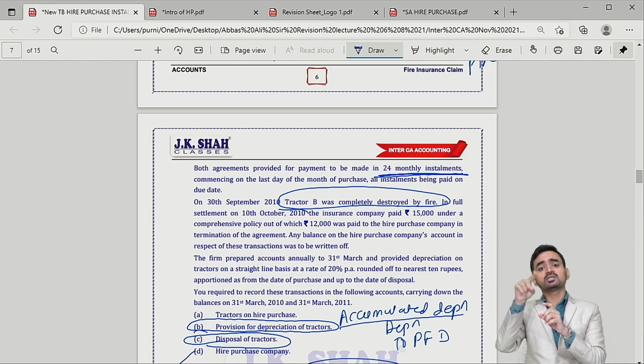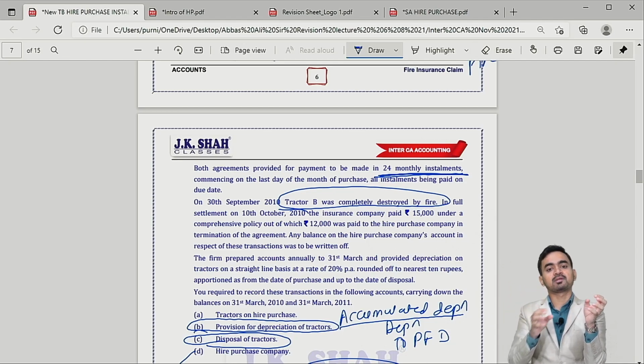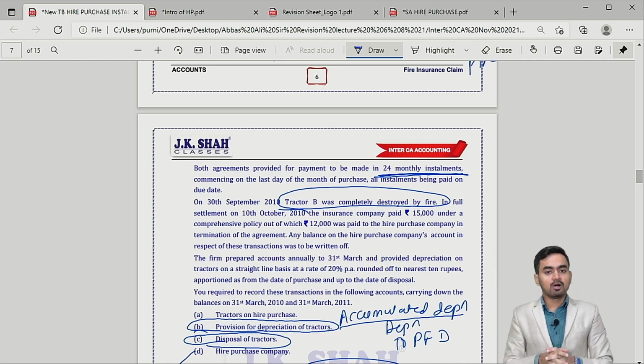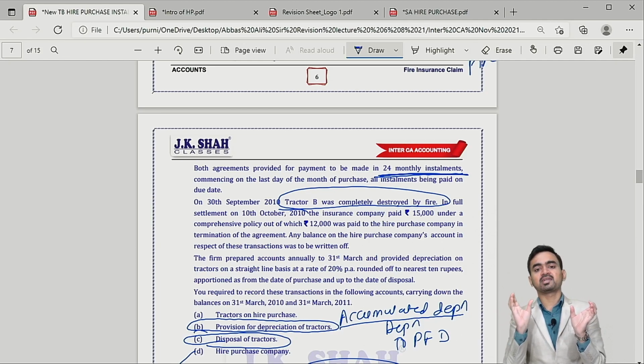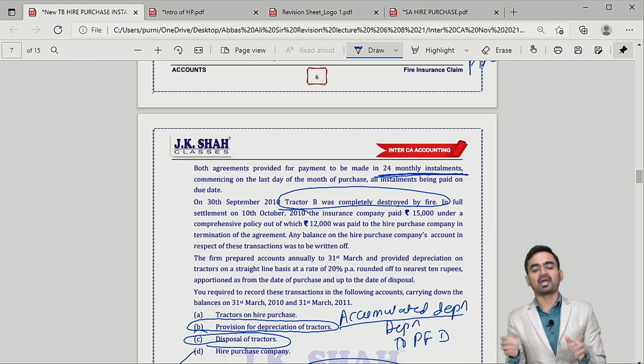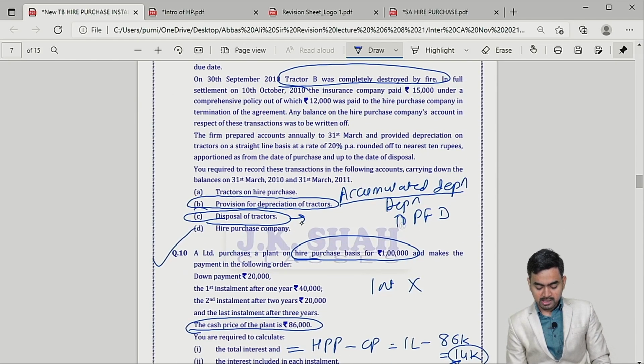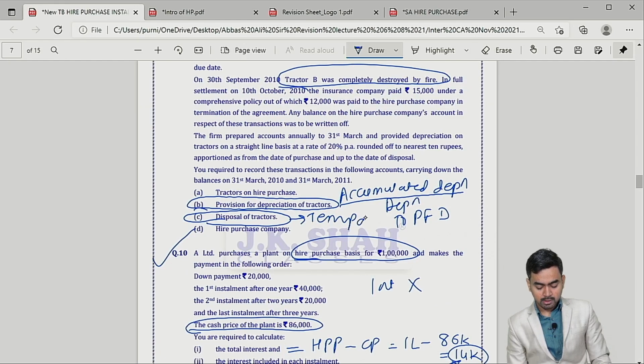The total depreciation charged on the asset destroyed will be removed from provision for depreciation and transferred to disposal. Now in disposal you will find the total cost and the total depreciation of the asset destroyed. Total cost minus total depreciation gives you the WDV. Against that you get the insurance claim, and you can calculate the final profit or loss in the disposal account. Your disposal account is a temporary account. Is it clear?